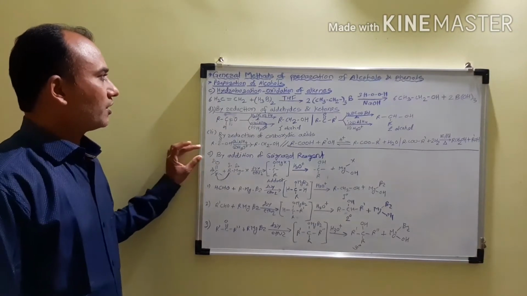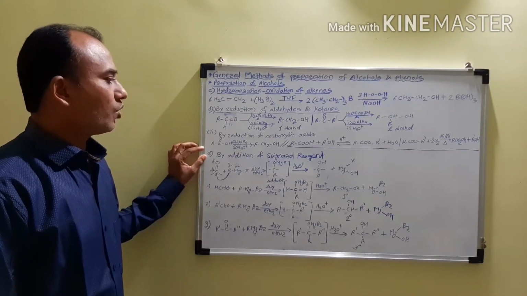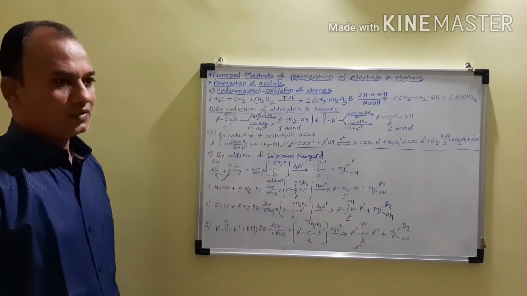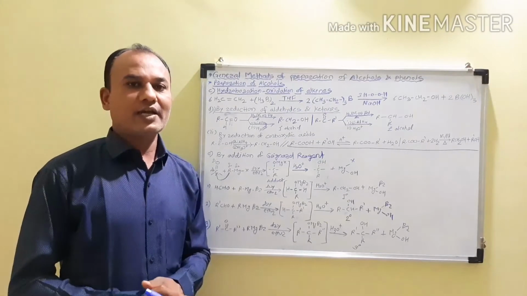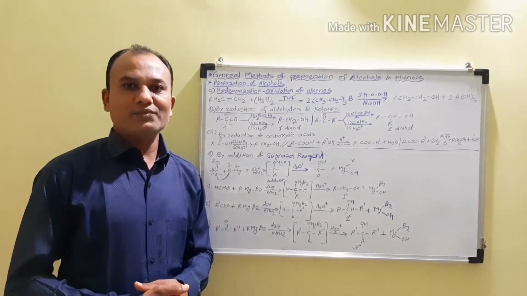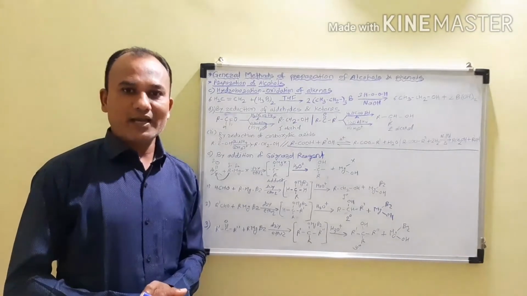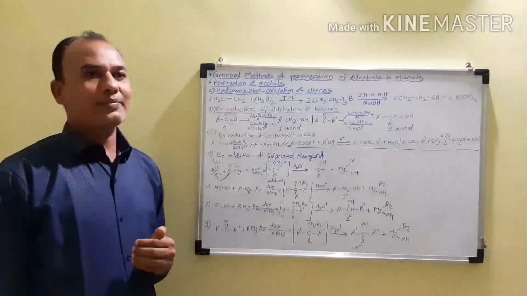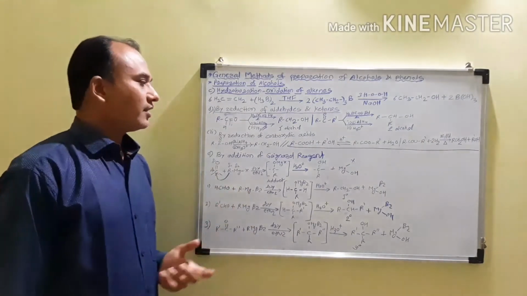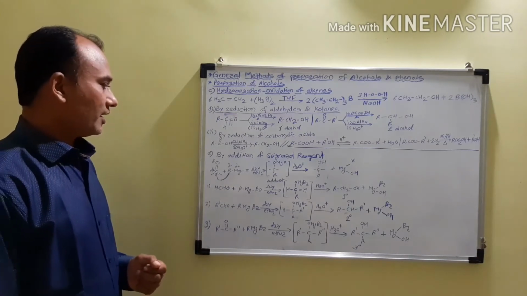Now the next method for the preparation of alcohols is by addition of Grignard reagent. As you know, the Grignard reagent is a very active reagent having the formula RMgX. These are called alkyl magnesium halides, and these are very active reagents and therefore used in many reactions. So in the preparation of alcohols, we can also use the Grignard reagent.